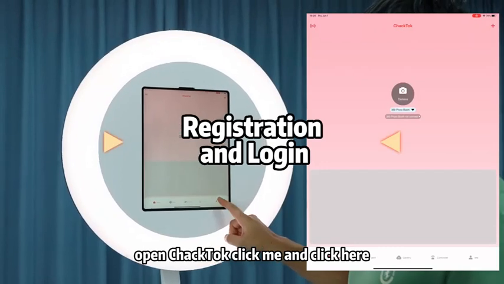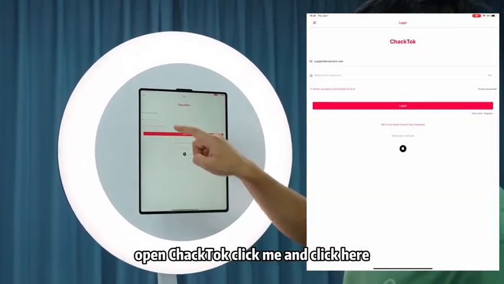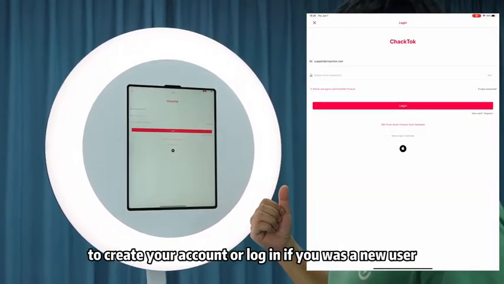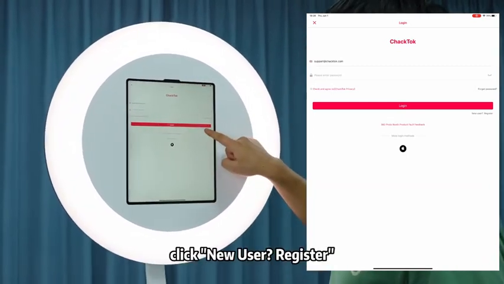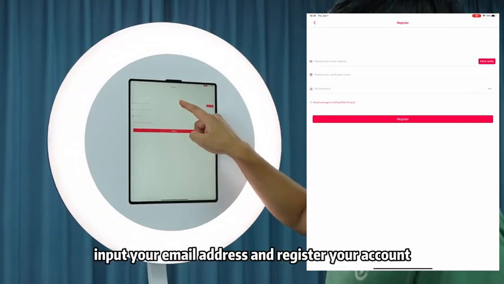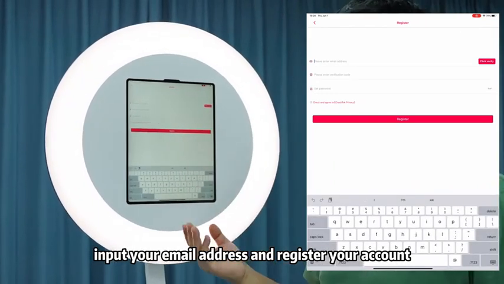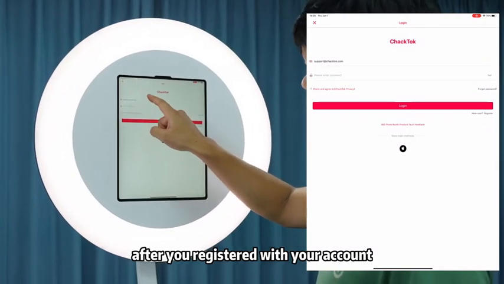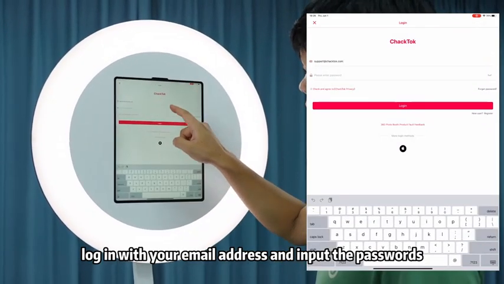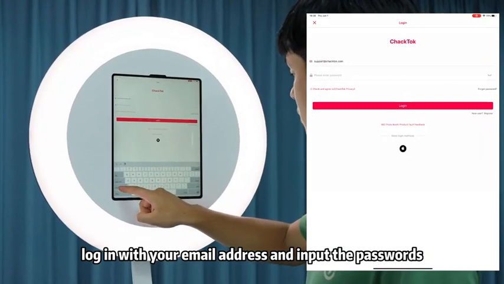Open CheckTalk, click Me, and click here to create your account or log in. If you are a new user, click New User Register. Input your email address and register your account. After you register with your account, log in with your email address and input the password.